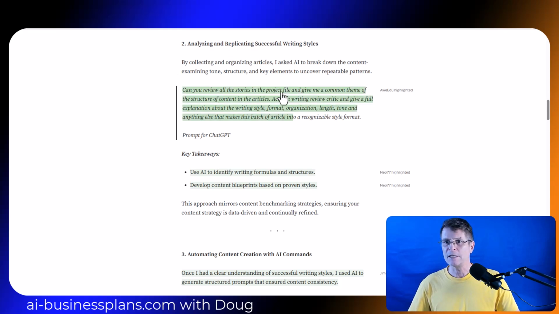So you can collect up a section of all of their stories, put them into a PDF, and then give it to ChatGPT and ask it to give you the format. Instead of reading all the articles and learning the format and practicing it ourselves, we can collect all their articles, put it into a PDF, and then ask AI to break down the content, the tone, the structure, and the key elements that make repeatable patterns in their stories.